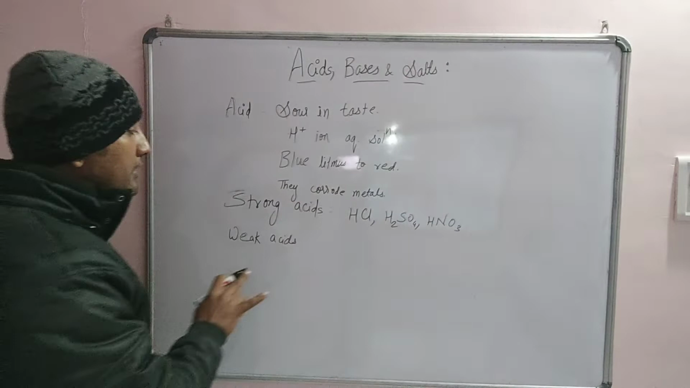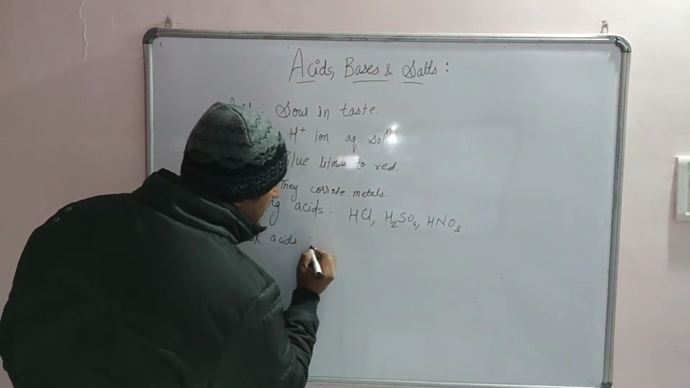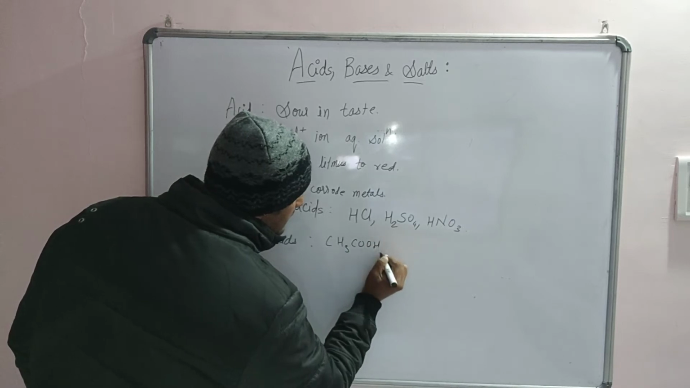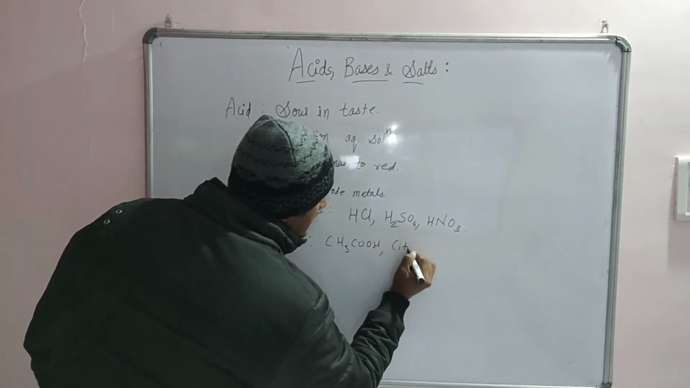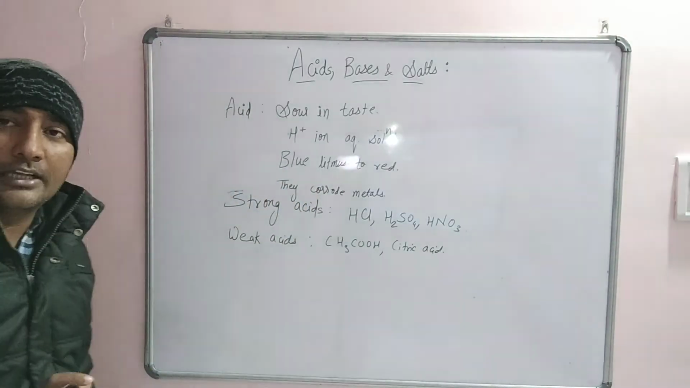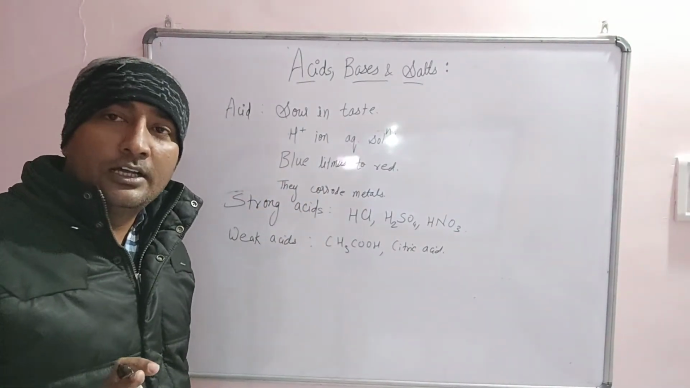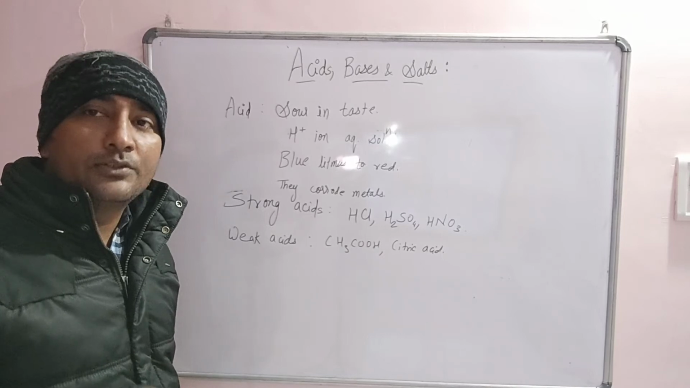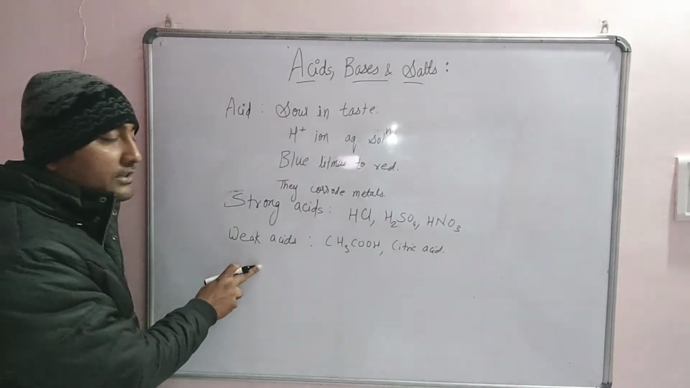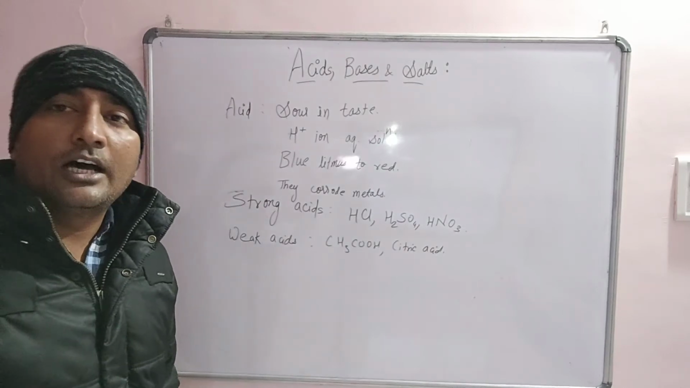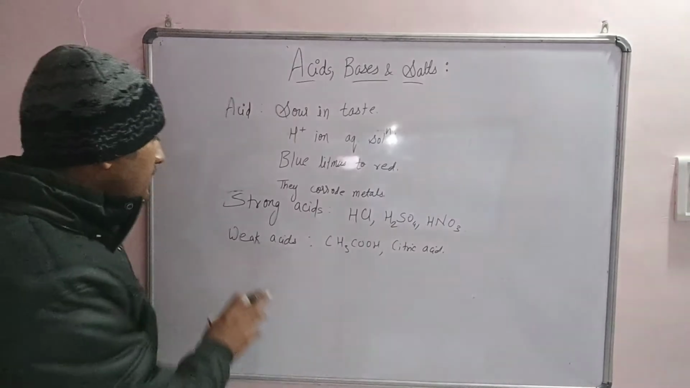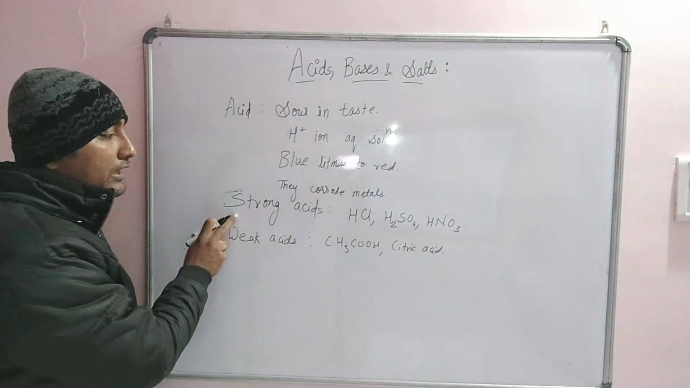But when we discuss weak acids, the examples are acetic acid and citric acid. These acids are not completely dissociated into H+ ions in aqueous solution. So weak acids are the acids which are not completely dissociated into ions in aqueous solution. This is the definition of weak and strong acids.